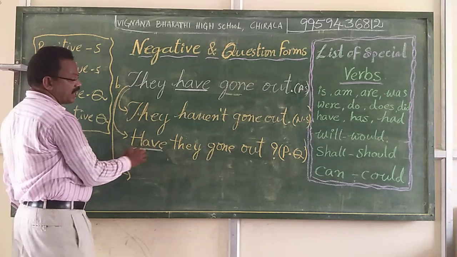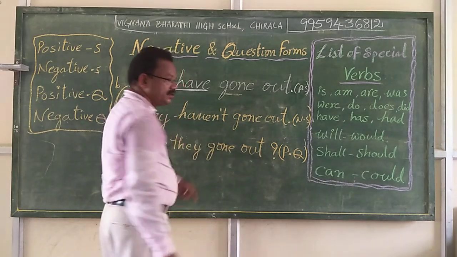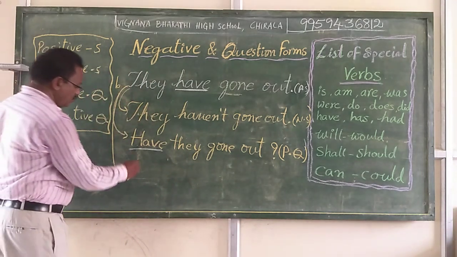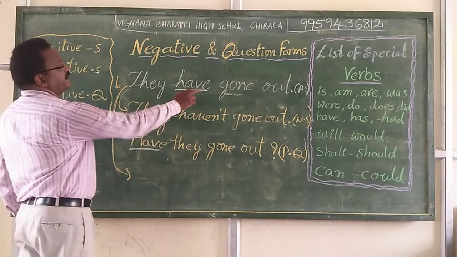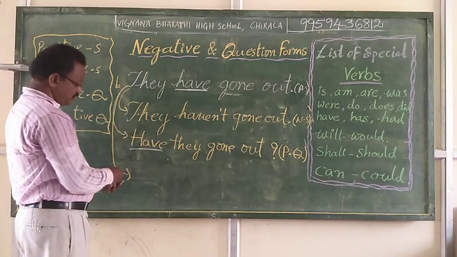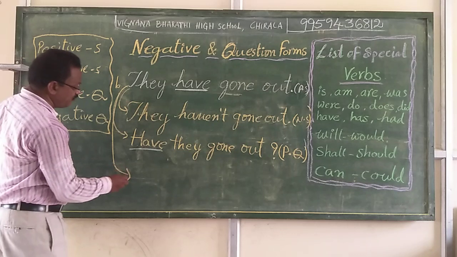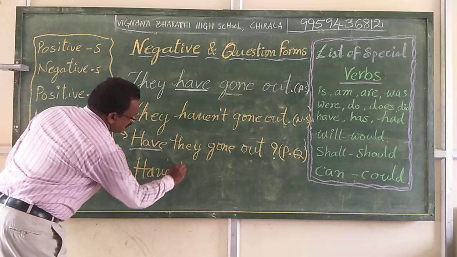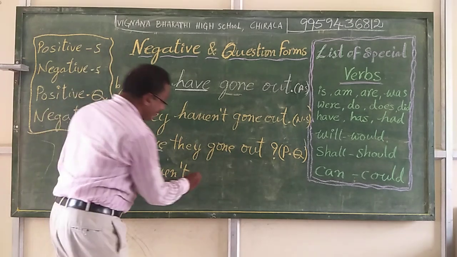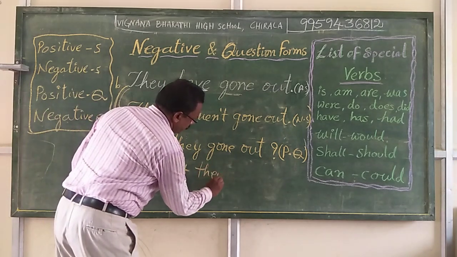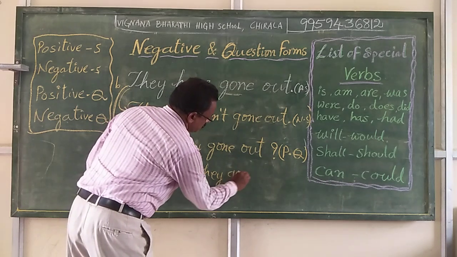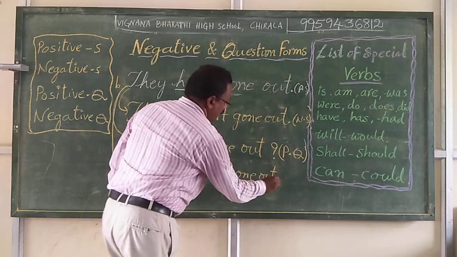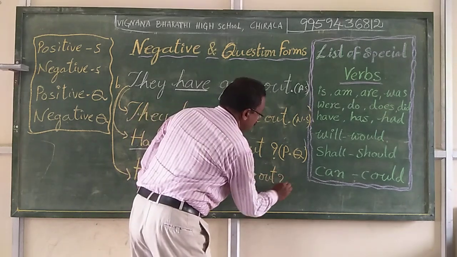Have, H capital letter, have they gone out? This is the positive question form. Now we can make this sentence into a negative question form: haven't they gone out? Question mark.